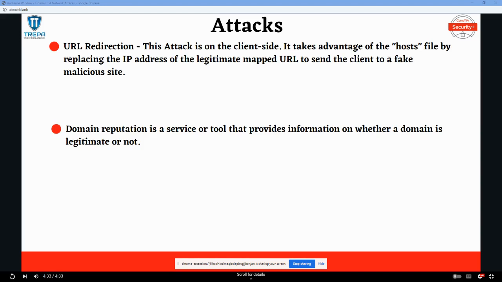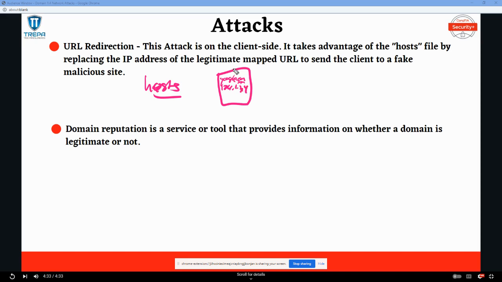And then we have some more DNS attacks. On host systems, there exists a file called a host file. On Windows and Linux machines, this host file can do DNS lookups before DNS requests are sent. So essentially, I can put in this file that google.com equals this IP address, which is going to take you to a malicious website.